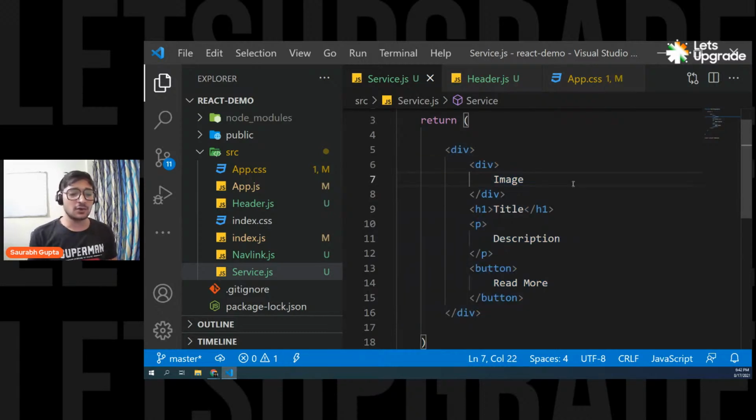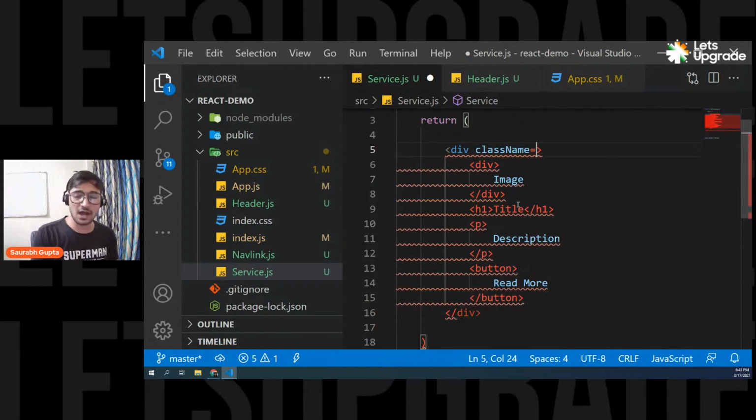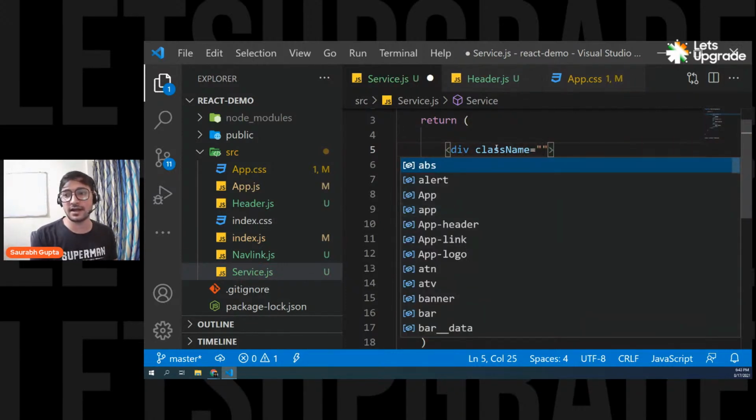So now to style it, let's give it some classes. But there is one really important thing that you have to understand here. In React, you cannot use the class keyword. You have to use something called className, because class is an already existing keyword in React. So you should never ever use class to give your class names. That is one difference from HTML. You have to use className.